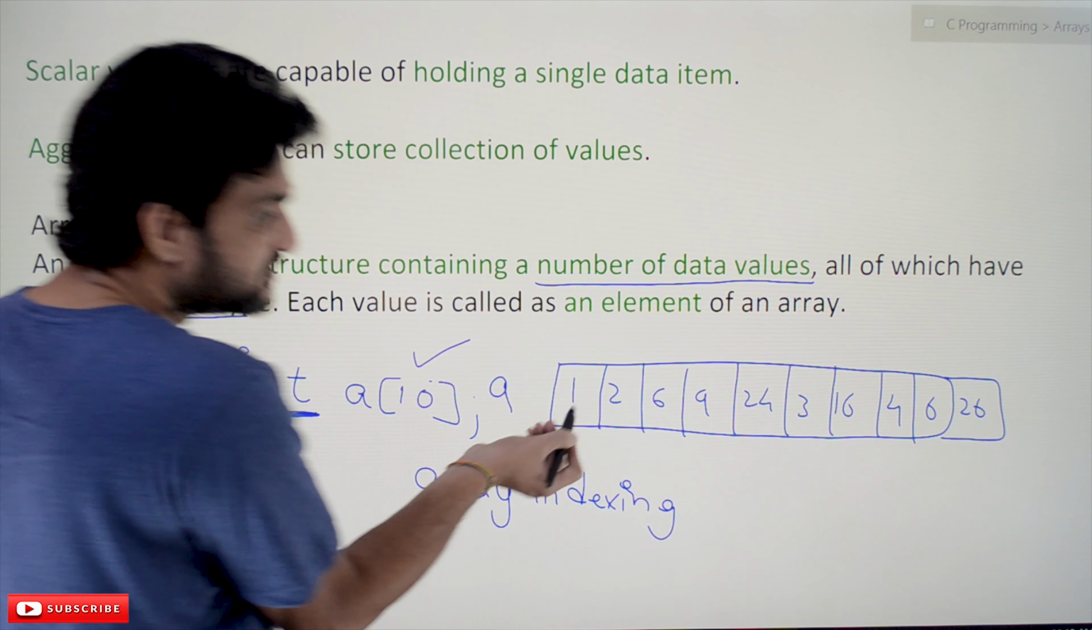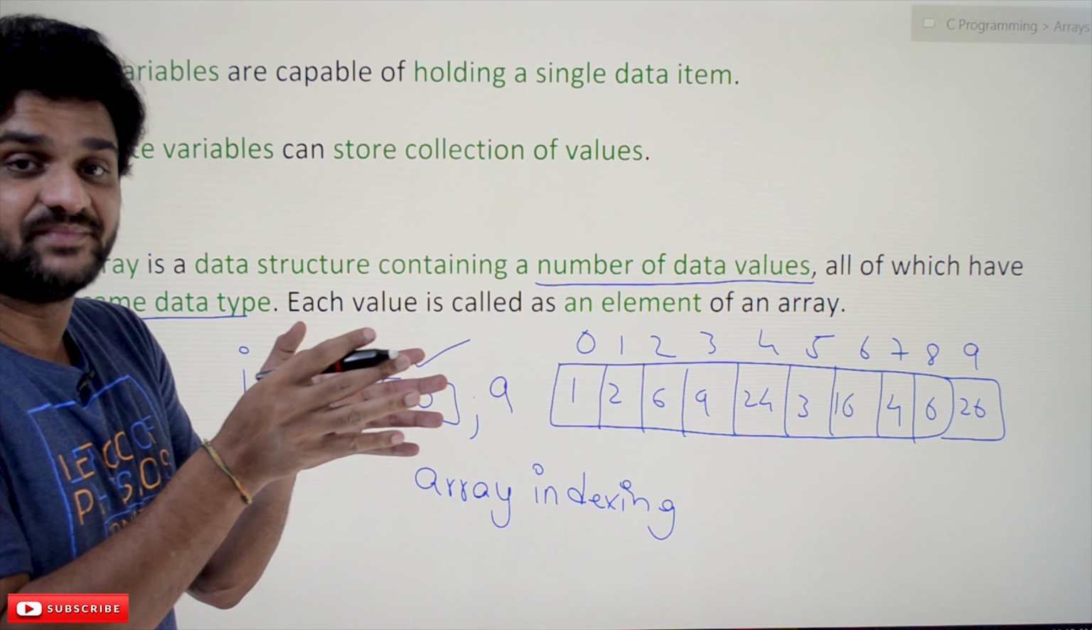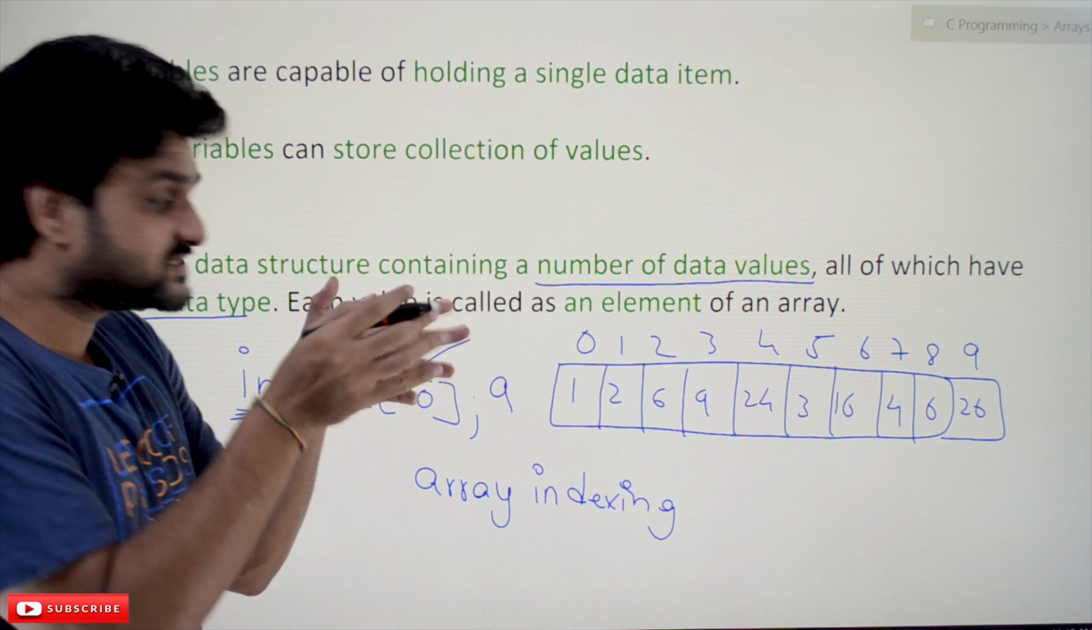We start the first array element with index 0. Next one 1, 2, 3, 4, 5, 6, 7, 8 and 9. With 10 elements, the indexing starts from 0 and ends at 9. With 11 elements, what are the index values? It is from 0 to 10. With 25 elements, 0 to 24. So this is how the arrays are indexed.